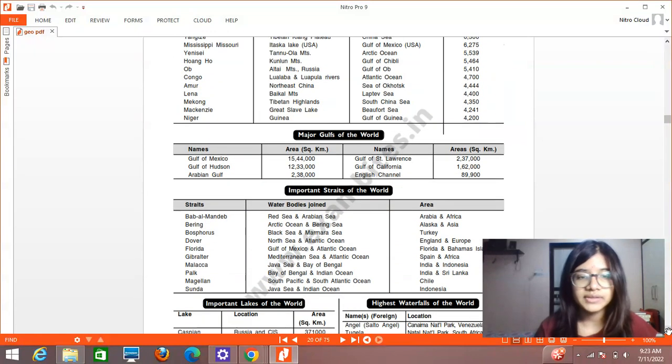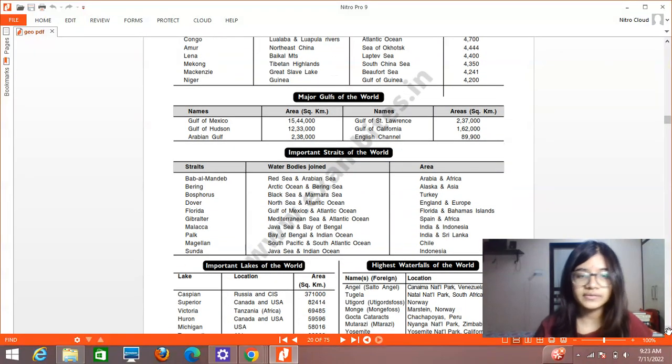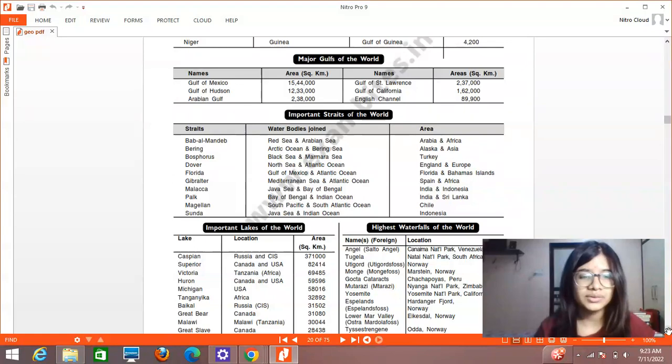Then major gulfs of the world. You have Gulf of Mexico, Gulf of Hudson, and Arabian Gulf. And then area is given. This is not so important. Then straits of the world. This is also not that important, but just go through it. Pulse Strait is important amongst all these. Then Florida Strait is important.